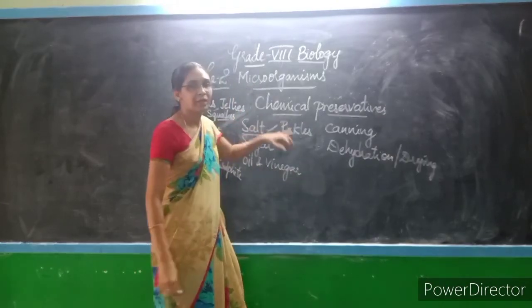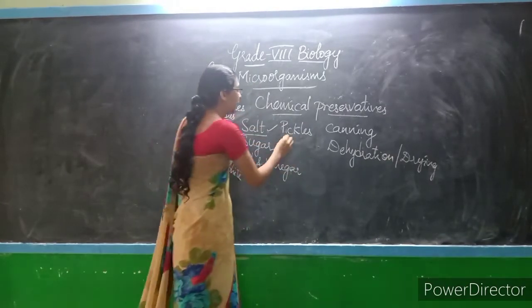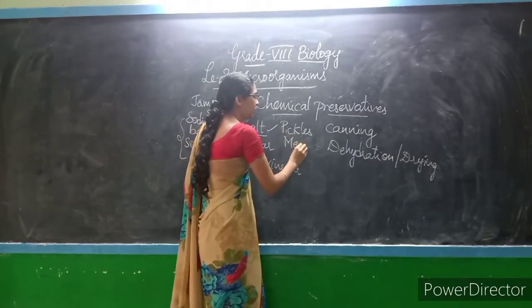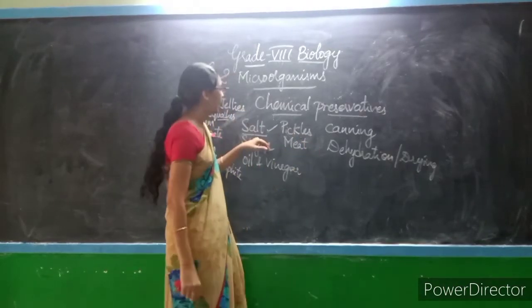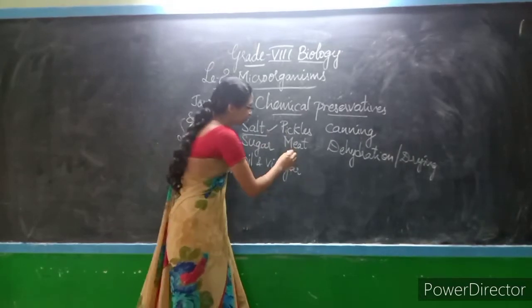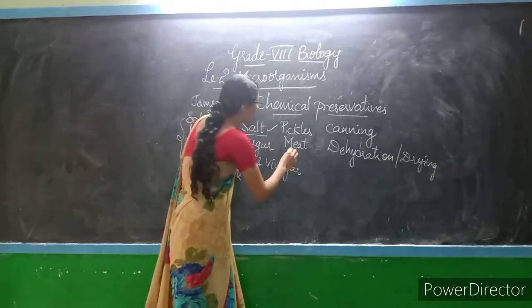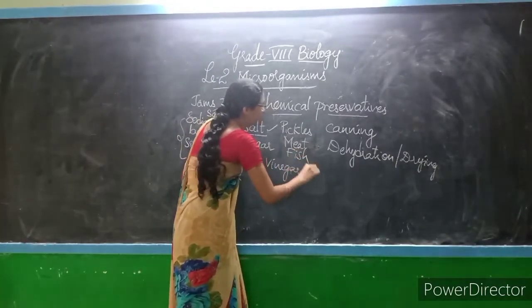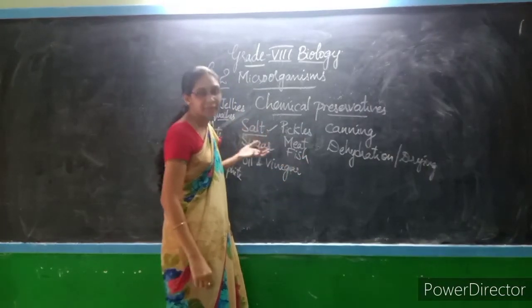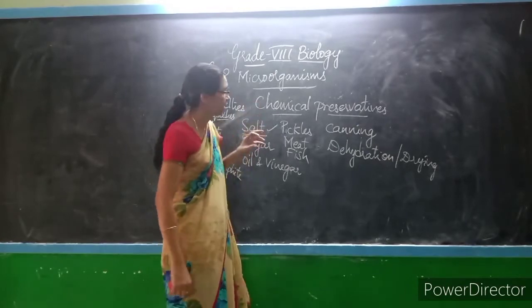We can also add salt to meat to preserve it for a longer time, and to fish, and even to chips, like potato chips and banana chips.